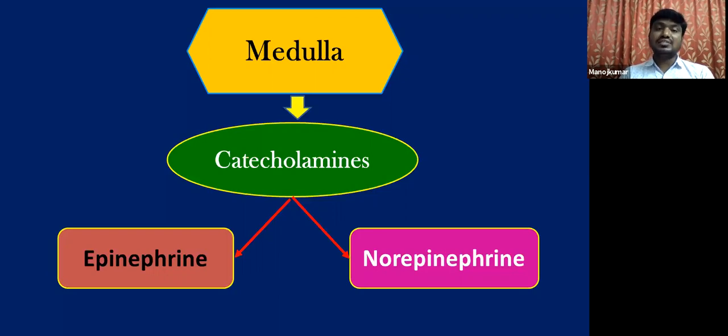situation. Hence, the epinephrine and norepinephrine, especially the epinephrine or adrenaline, is also called as fight and flight hormone, the hormone of flight and fight. As this hormone is released during emergency situations, these can also be called as emergency hormones. So adrenaline is also called as emergency hormone. Epinephrine is also called as flight and fight hormone.